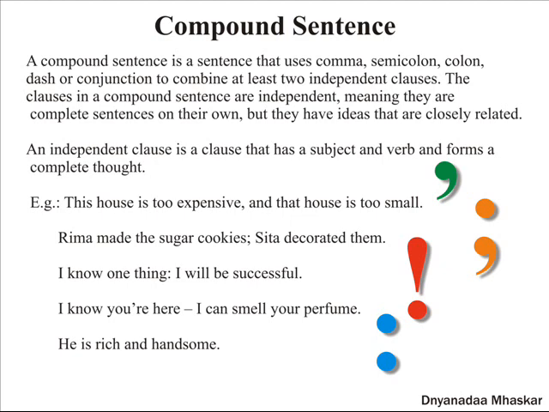He is rich and handsome. In the above examples, you can see the use of comma, semicolon, colon, dash, and a conjunction. So many times the compound sentences are written in the above examples shown.